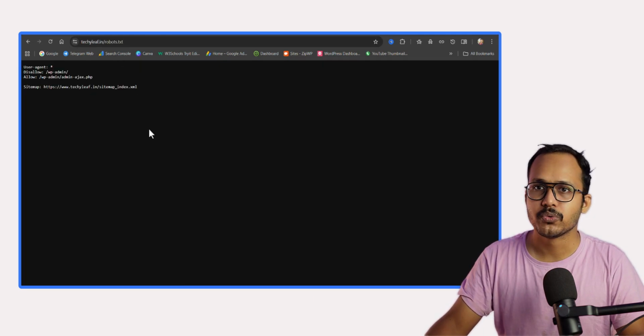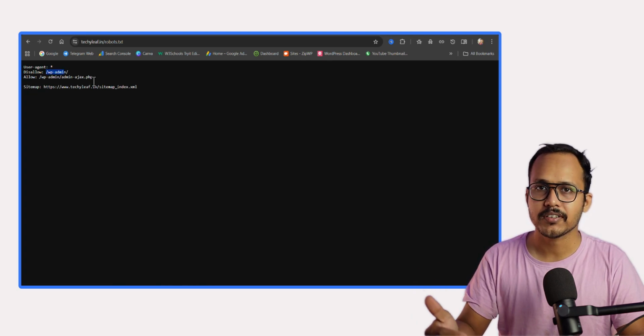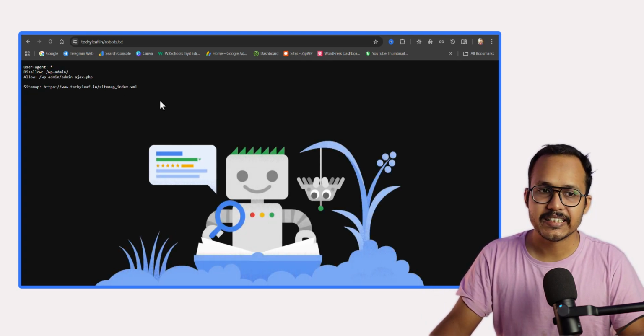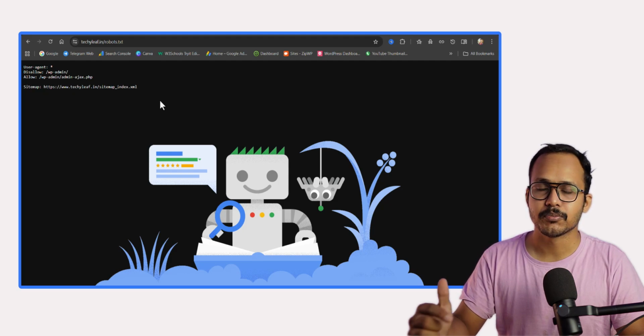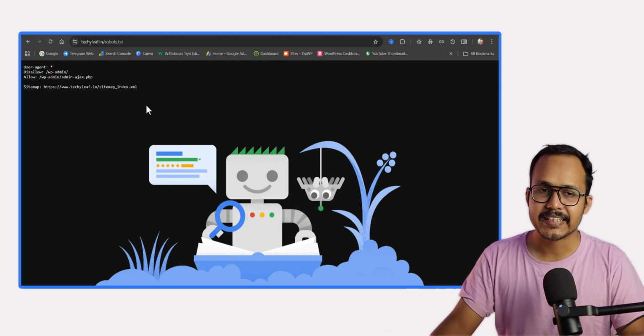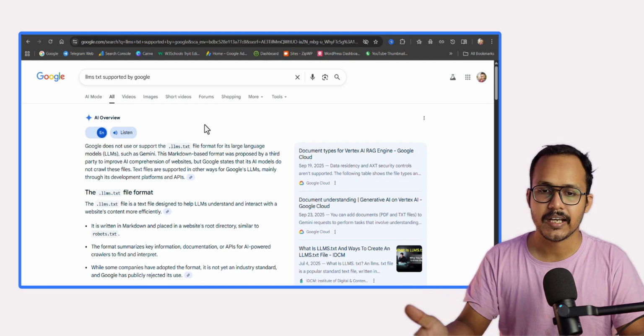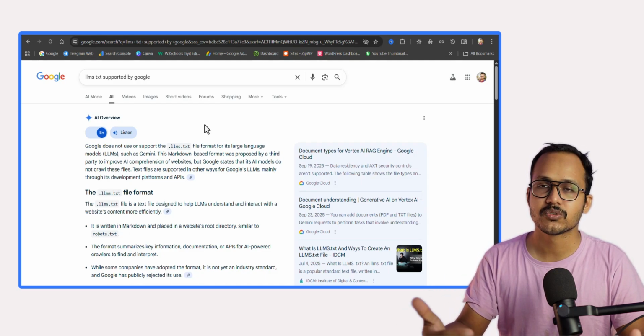If I go to the robots.txt file, you can see a set of rules where we have allowed or disallowed some of the bots. Most crawlers follow the robots.txt directives, and if you disallow something on your website, then they don't crawl it or index those parts of your website in search results. But LLMS.txt was developed by a third party and most AI companies don't follow it.